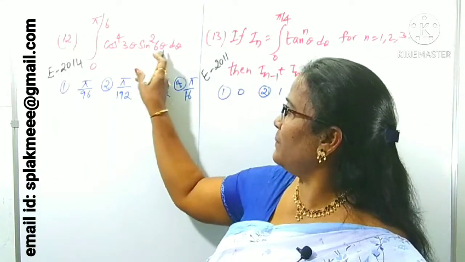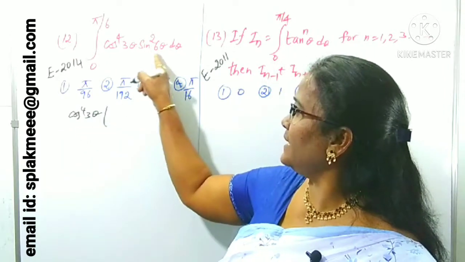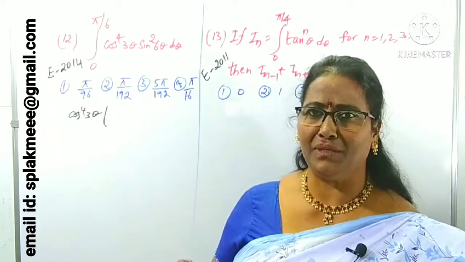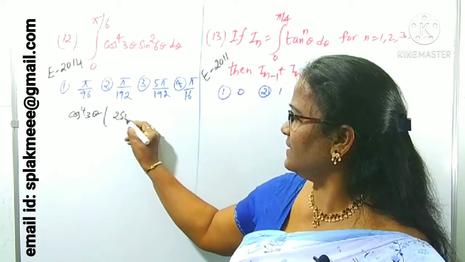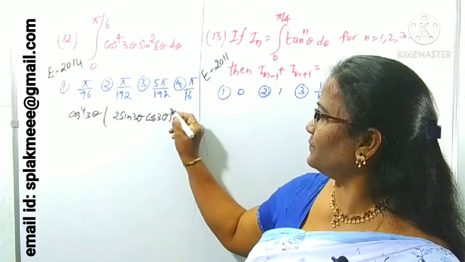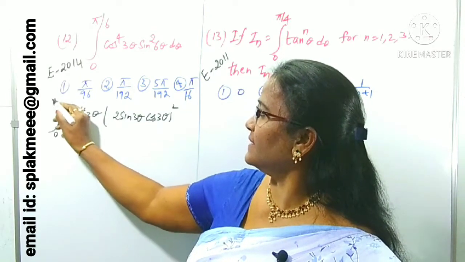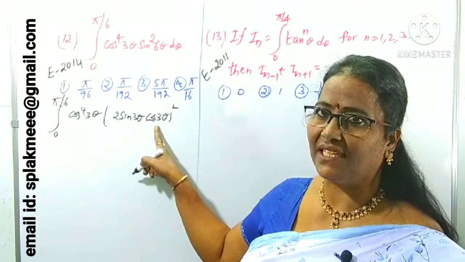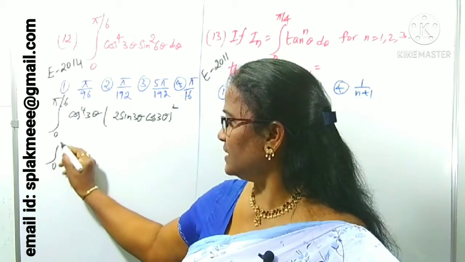First of all, sin^2 6θ cos^4 3θ, we can write as it is. For sin 6θ, use the sin 2A formula, 2 sin A cos A. Sin 6θ we can write as 2 sin 3θ cos 3θ, squared. First, we reduce both to the same angle. This 3θ, 6θ, we can reduce into the 3θ angle because of the sin 2A formula, you know very well. That is used here, with limits 0 to π/6.